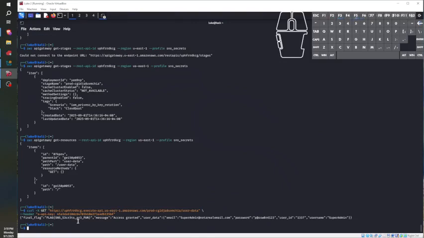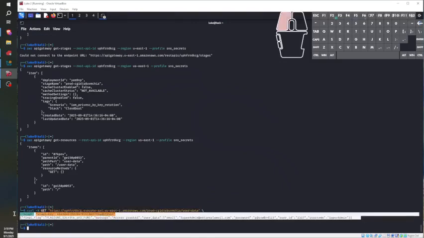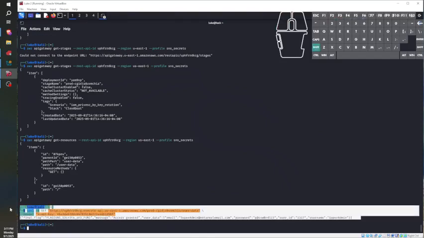So when invoking the API, what does it return? Final flag. SNS secrets are fun, aren't they? That was creative, wasn't it? Access granted. User data. Email. Okay, so here is some user data. So if this were real and we were going to continue to penetrate, here's the email for superadmin@notrealemail.com with password 123. Here's the user ID 1337. For those of you who know, you know. Username superadmin.